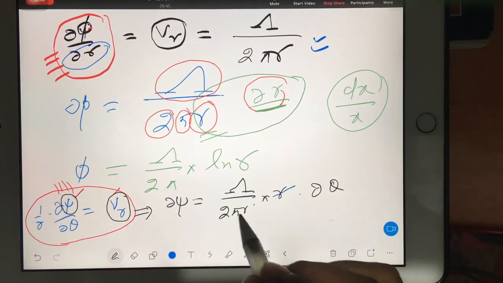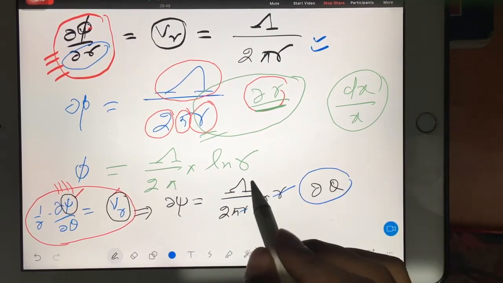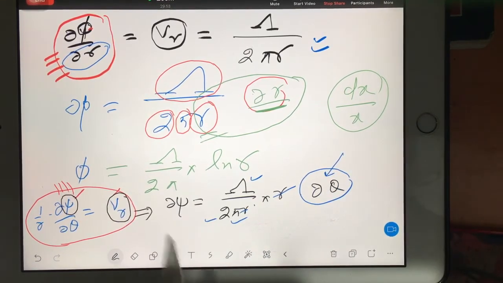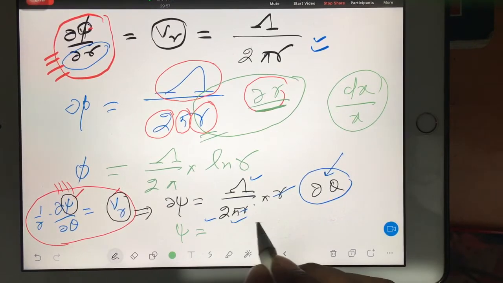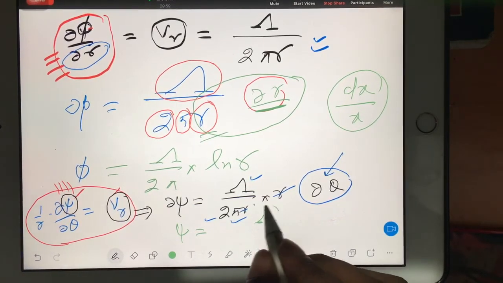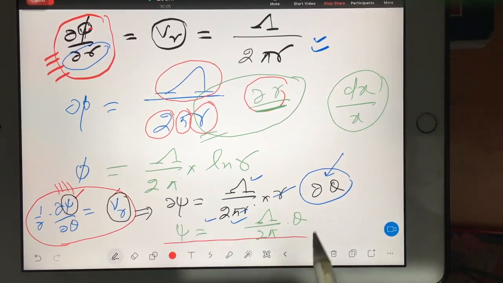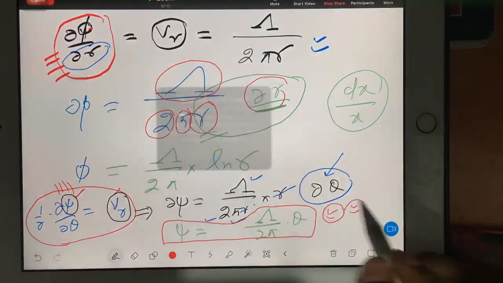That's all. This r and r will get cancelled. So when you integrate this, everything is constant now. When you integrate for theta, you will only get pure theta. So your psi is going to be your capital lambda, the source strength, by 2 pi into theta. Rectangle this. Now you see, very important questions we can get on this. Let's discuss now.